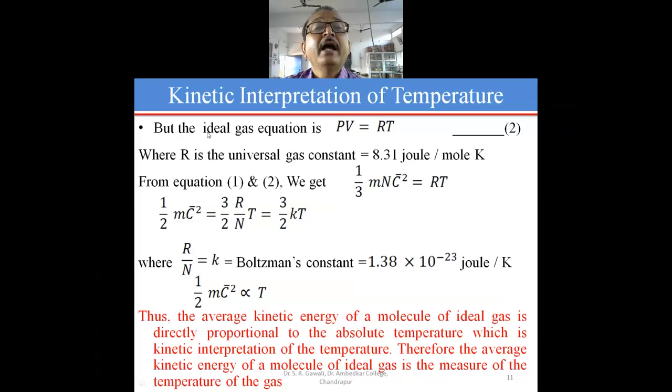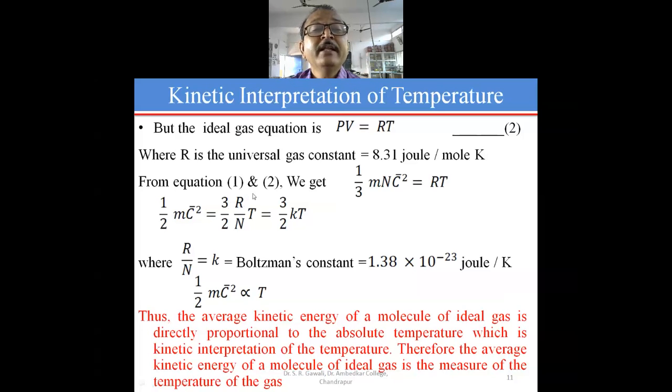Then the ideal gas equation for 1 mole of ideal gas is PV is equal to RT. This is equation number 2, where R is the universal gas constant and its value is 8.31 joule per mole Kelvin.